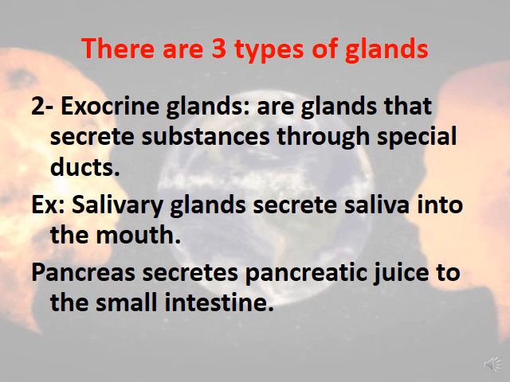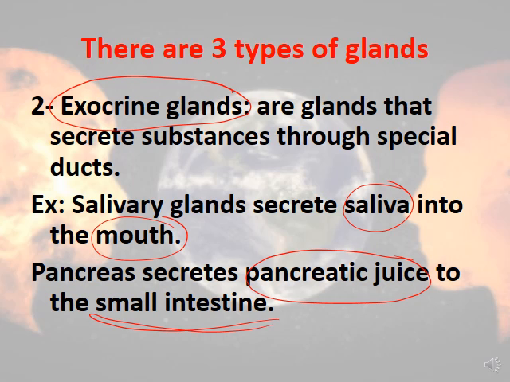Second type of gland is called the exocrine glands. The exocrine glands are glands that secrete substances through special ducts and not directly into the blood. Example about this, salivary glands. They secrete saliva inside the mouth through special ducts in the mouth, while pancreas secretes pancreatic juice in the small intestine. So exocrine glands secrete substances through special ducts, whereas endocrine secrete substances directly into the blood.